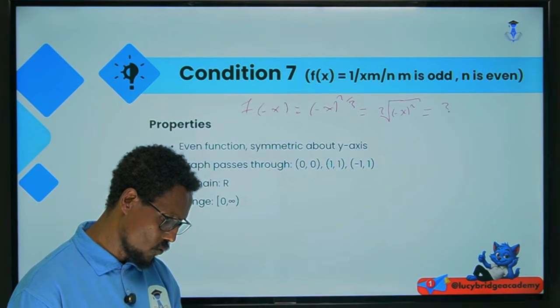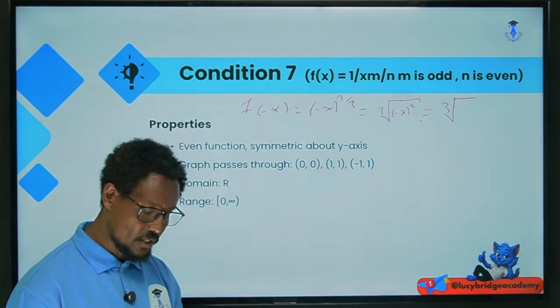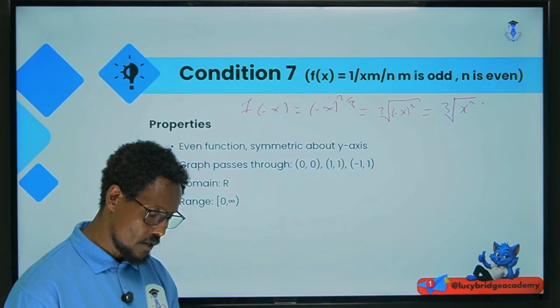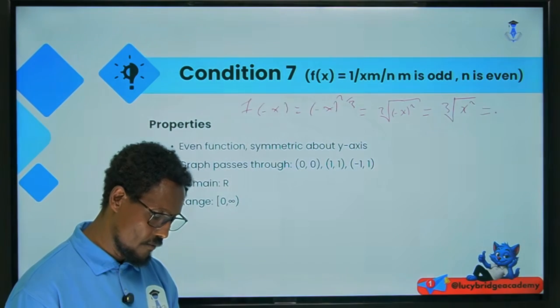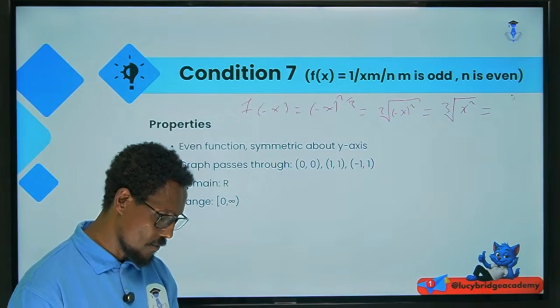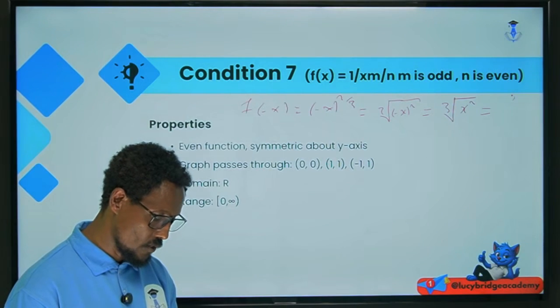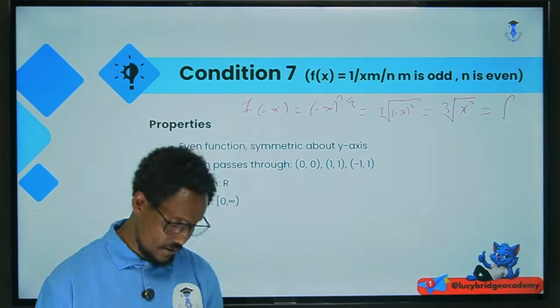Minus x squared is x squared, which means this is f of x. So f of minus x is equal to f of x, therefore it is even. It is an even function.